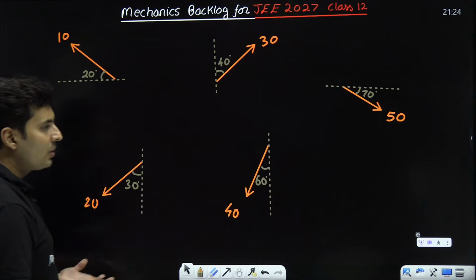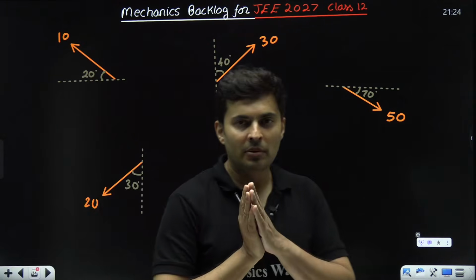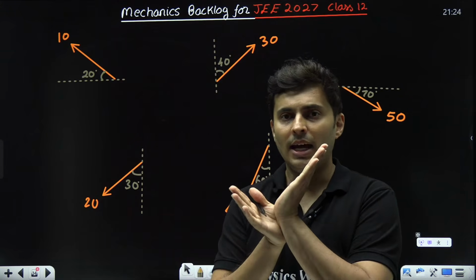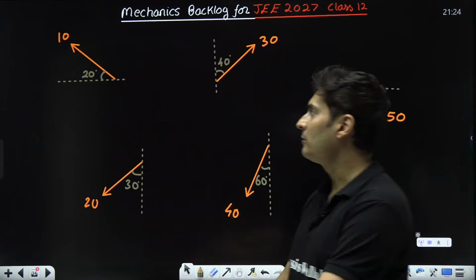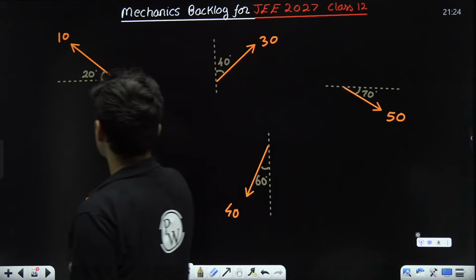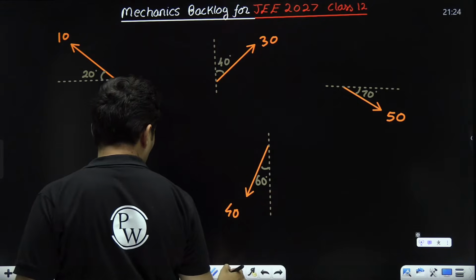I just mentioned to you, whenever you want to make components, just split the vector into two perpendicular directions always, and the closer is cos, the farther is sine. So when I want to split 10, I'll open it up like this.